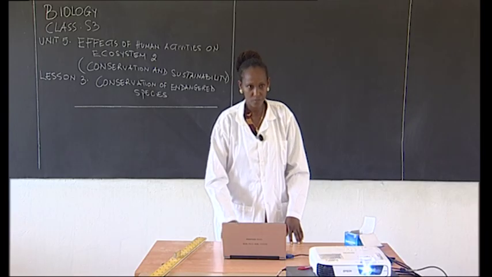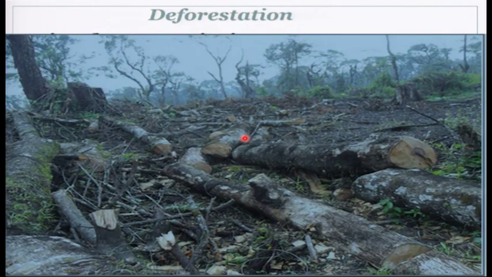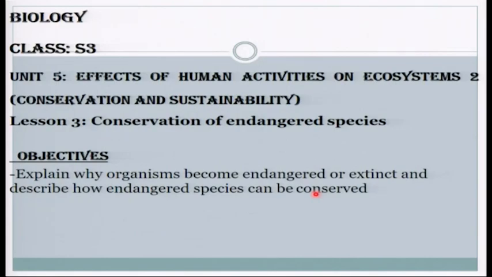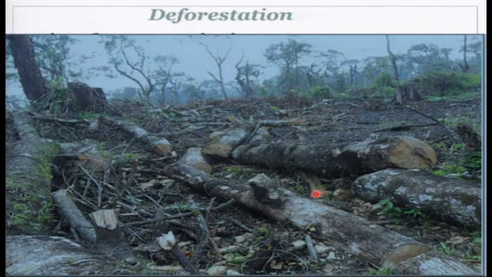Yeah, so look at some of the activities done by man on the screen. Look at some of the activities done by man which lead to extinction of some of the organisms. Here we are emphasizing on the plant, deforestation. Here, you see this forest, it was a very big forest, but all the plants are cut down by the carpenters, and at the end of the day, you find some species have been affected, all right?